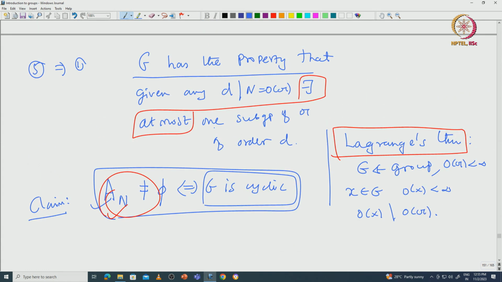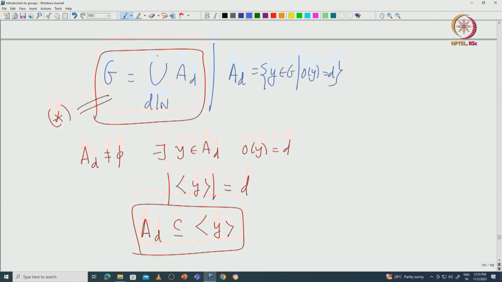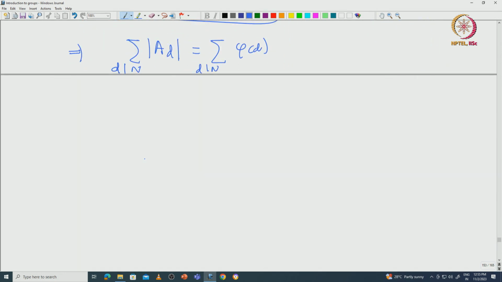So if G is a finite group that has the property that for any divisor D of the order of G, there exists at most one subgroup of order D, then G must be cyclic. It's a very, very important consequence. So let me stop with one important corollary.